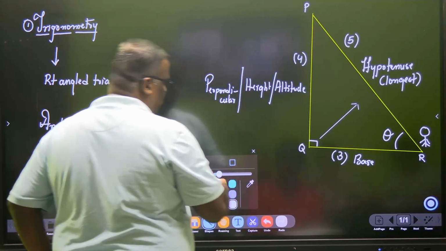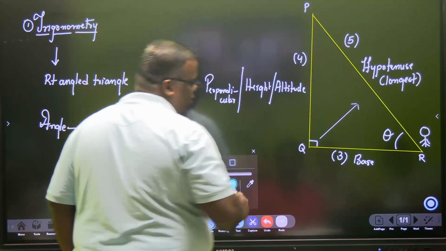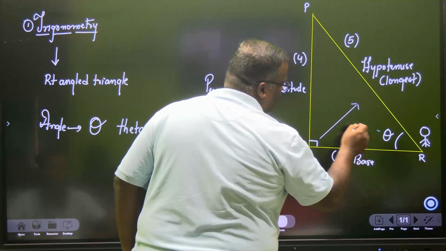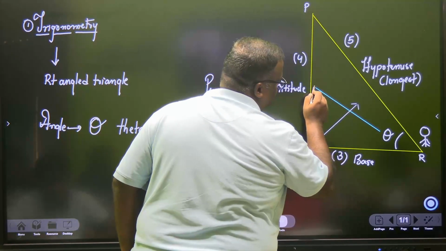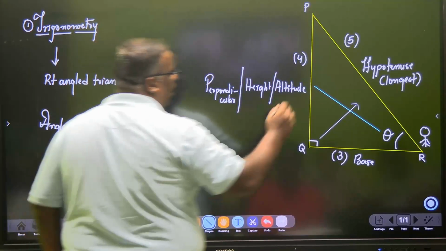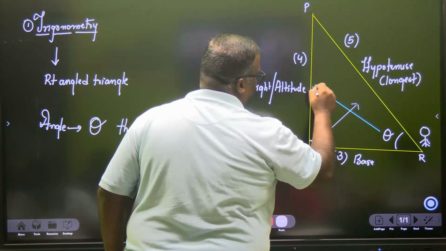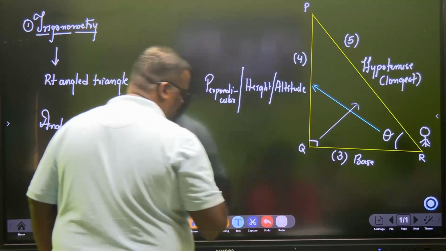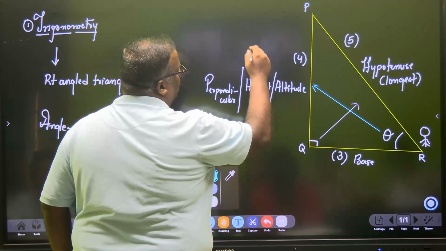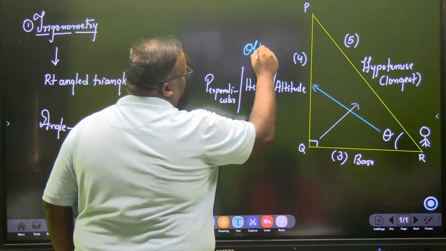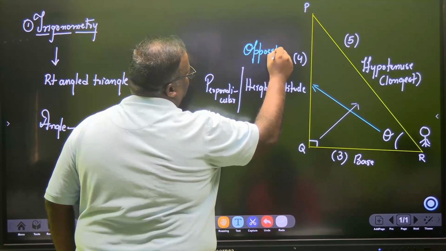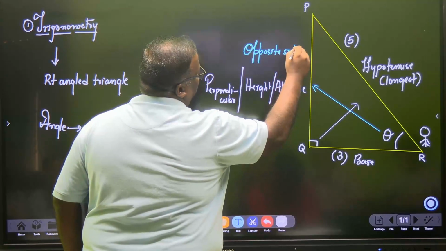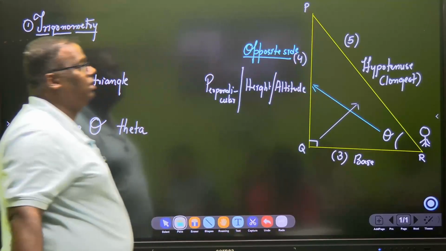Once you have positioned yourself here, try to look at the side which is right opposite of theta. This particular side will be known as the opposite side. You will get this by heart. This is the nomenclature you will follow.